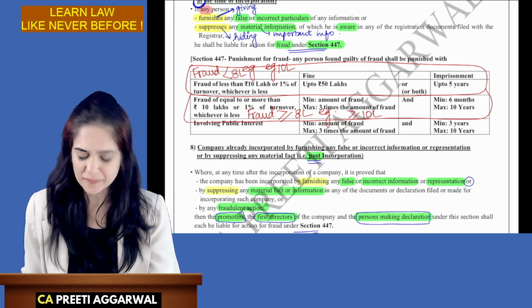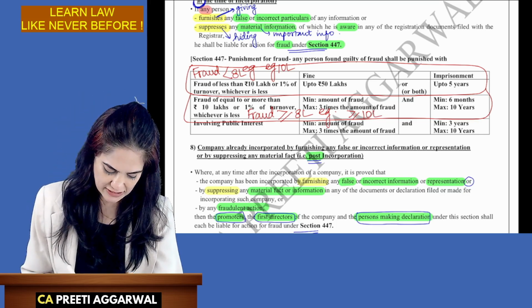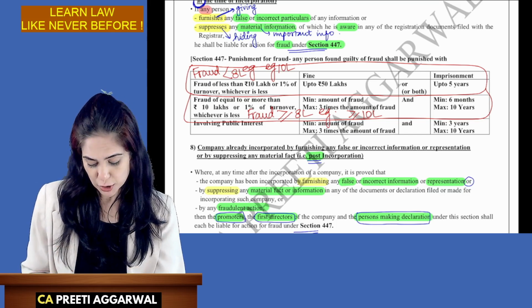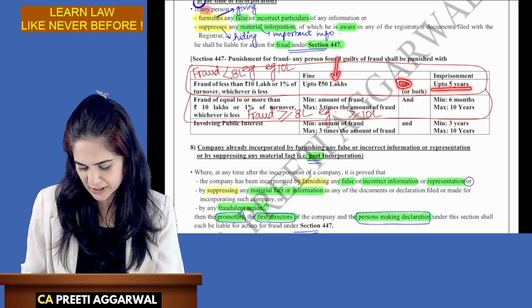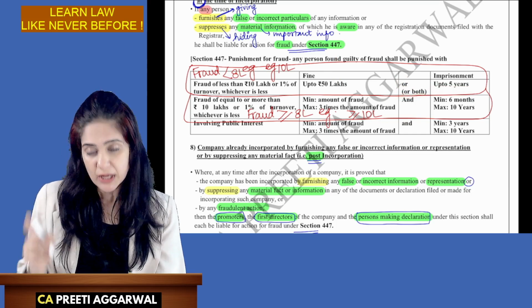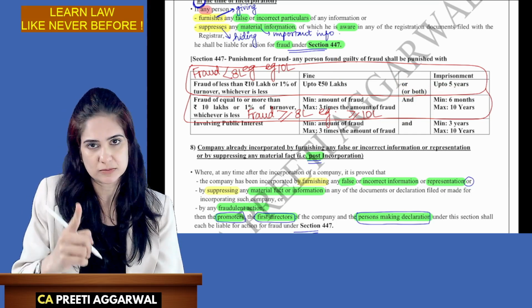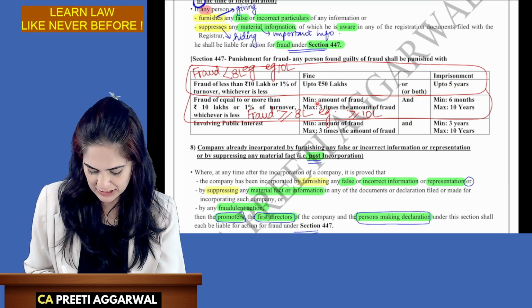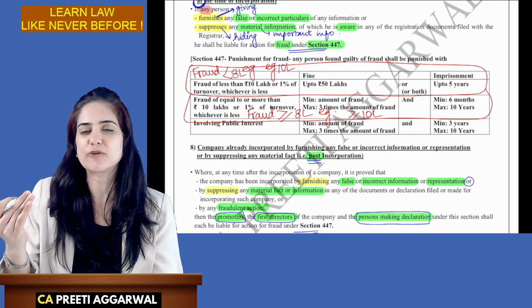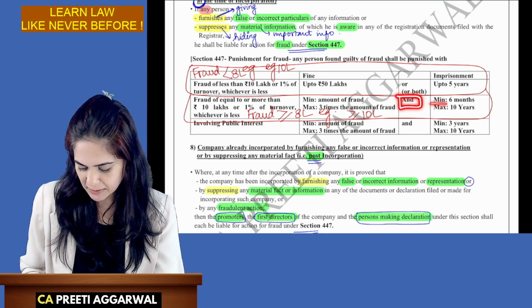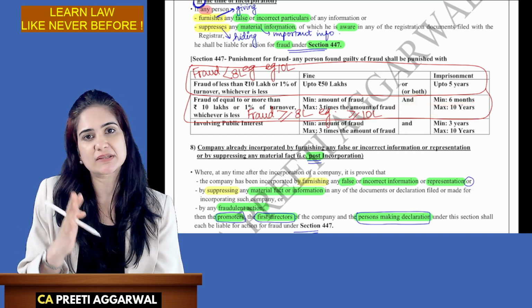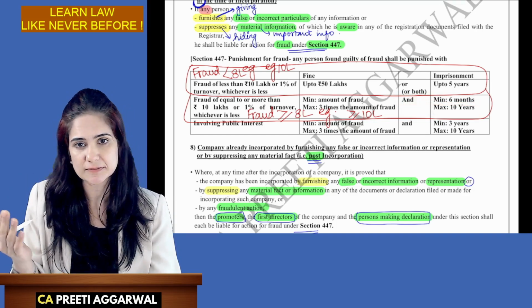Did you understand? Now, if your fraud is less than that amount, you may be subject to fine 50 lakhs or imprisonment up to 5 years or both. If it is more than or equal to that amount, then minimum fine is the amount involved in fraud. Maximum your fine may go to 3 times the amount involved in fraud, and minimum 6 months imprisonment, which may extend to maximum 10 years.